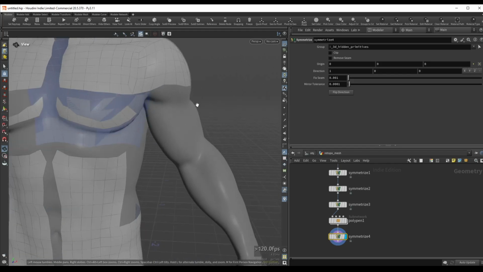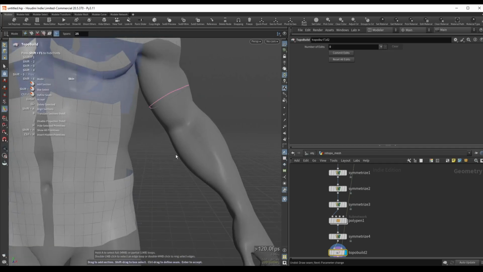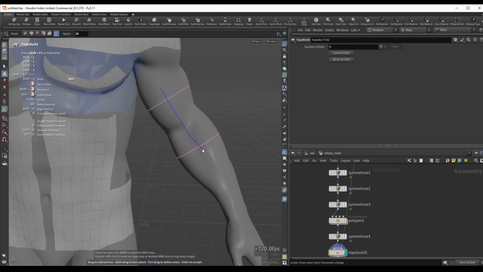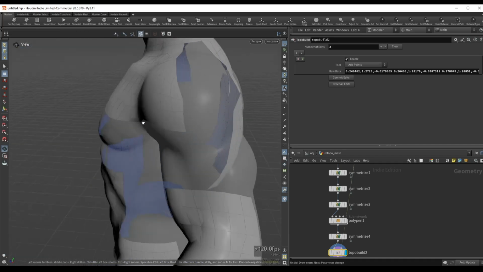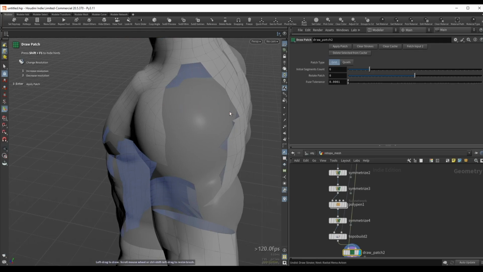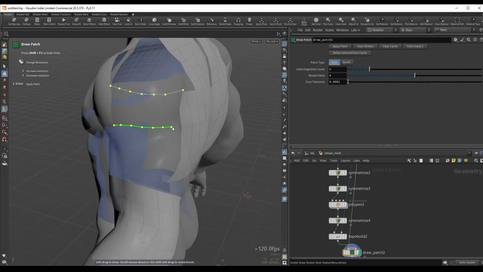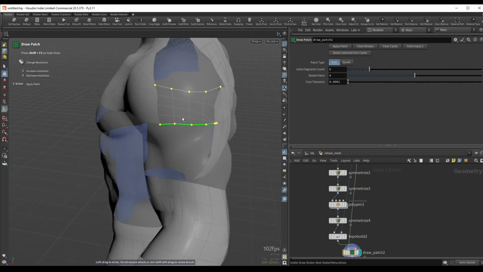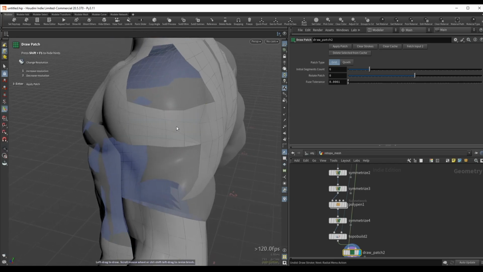So then we can continue with our block out. We can go into build mode. I will press Shift 6 and we can maybe block out this entire piece of the arm, hold down Control and drag. Maybe lower the divisions with my scroll wheel and hold down Control to add some rows as well. Press Enter. And now we would have to just connect this with our existing mesh, or we can just go into the patch tool here and maybe we want to, let's probably try to connect this with our other side of the mesh. We'll do something like this and we might want to play around with the divisions here. Now obviously this is done without any planning, so maybe I can commit to this.